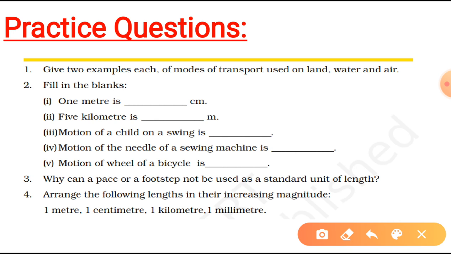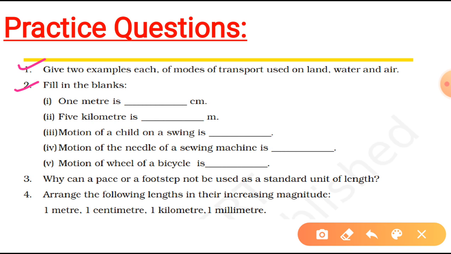Definitely a very easy task for all of you. Look, we have studied in detail and now we can answer that. The modes of transport that we use on land are train, car, okay? What's in water? Obviously we can say ship, boat, and in air, aeroplane, helicopter. So in this manner we can tell all the means of transport. So first done. Let's move to the second one.